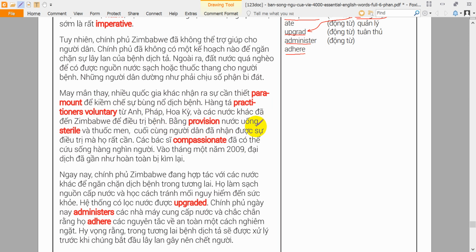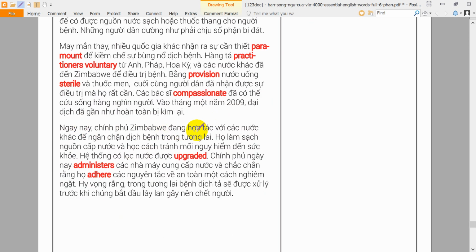Through the provision of sterile drinking water and medication, people finally got the treatment they badly needed. The compassionate doctors were able to save the lives of thousands. By January of 2009, the epidemic was almost completely contained. Today, the Zimbabwean government is working with other countries to prevent future epidemics. They are cleaning up the water supply and learning how to avoid health hazards.